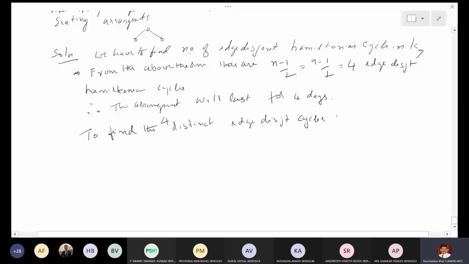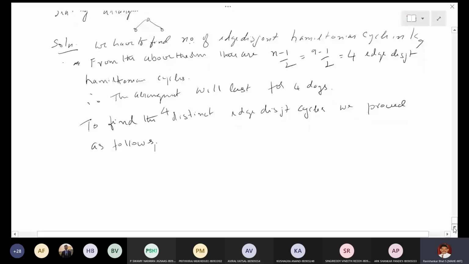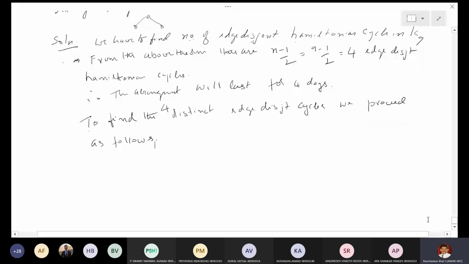We proceed as follows. Now, this is the procedure, and I will show it in the figure only. What we do is we take n, that is up to 9.